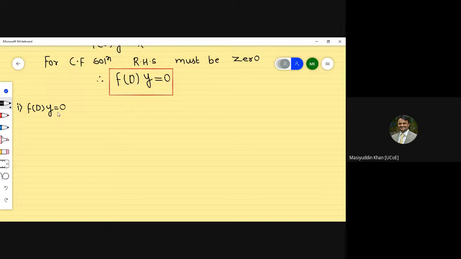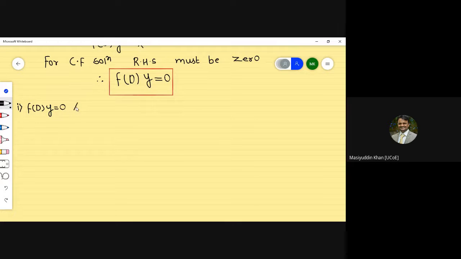So what will we get? We will get the auxiliary equation, or some roots of this part. So we can get roots of this equation here, and the solution for the operator D will come from those roots. We will know this as the auxiliary equation.